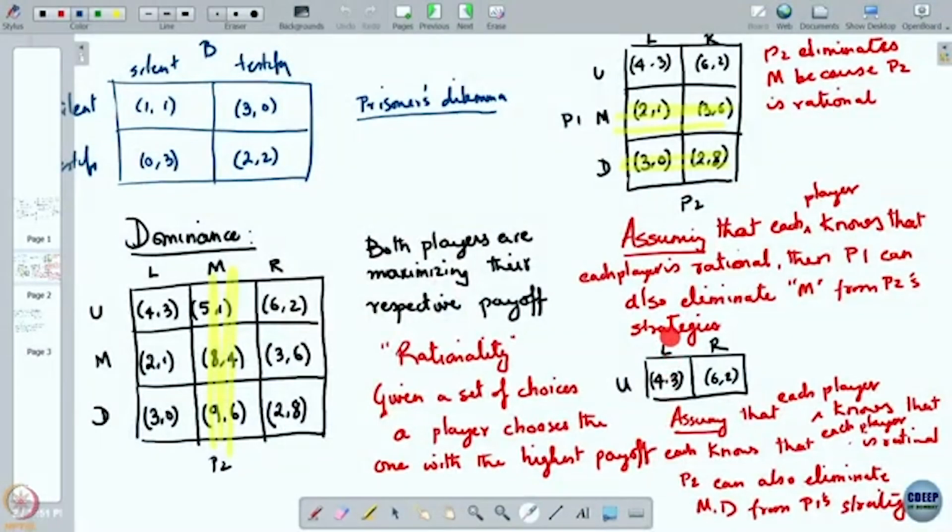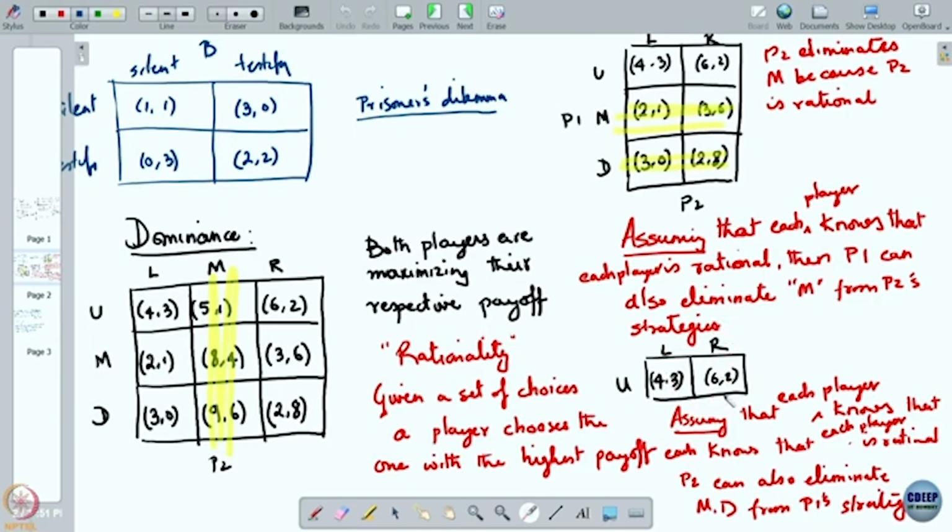So, if you find strictly dominated strategies in such a way that you keep eliminating and finally you are left with just one strategy profile, like it was in this case. If you go out here, with one more level of assumption, I can eliminate also L for player 2, and then I am left with just 6, 2. You can check that 6, 2 is in fact a Nash equilibrium. Oh, sorry, my mistake. Sorry, 4, 3. U, L is the Nash. Sorry, my mistake. Yeah, 4, 3.